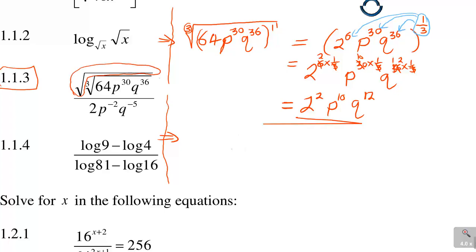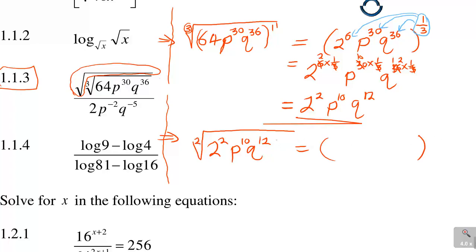Now that square root, what it means is that when you are writing, we'll be having this square root now, which is 2 squared P10 and Q12. This square root, similarly like the 3 there, you do this. Because if they don't write any number there, the default there is 2. That's why they call it a square root.